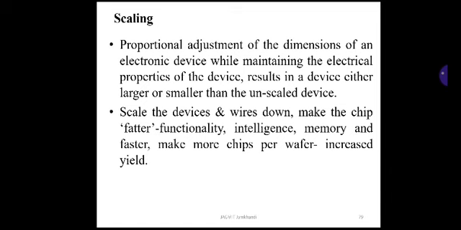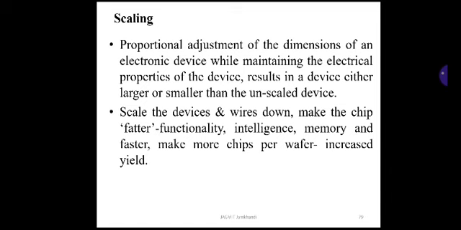Scale the device and wires down, make the chip faster, with more functionality, intelligence and memory, make more chips per wafer, and increase yield.